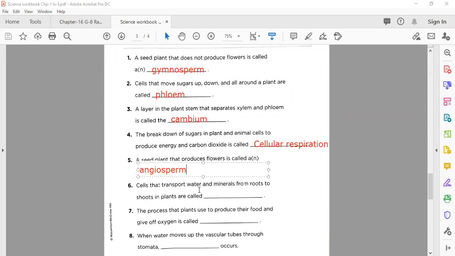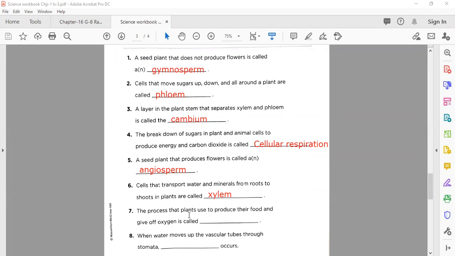Yes. Then we move to number 6. Cells that transport water and minerals from roots to shoots in plants are. If you remember on page 13 and also on page 14, we completed a little bit related to that statement. So the same answer is here. The tubes, or you can say the vessels that transport minerals and water from roots to shoots or from roots to everywhere in the plant. What do we name this? Yes, well done. Xylem, well done.